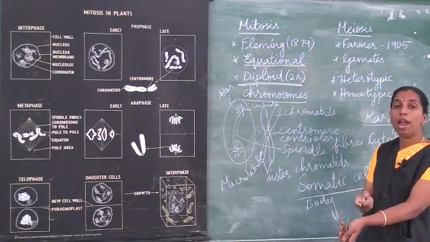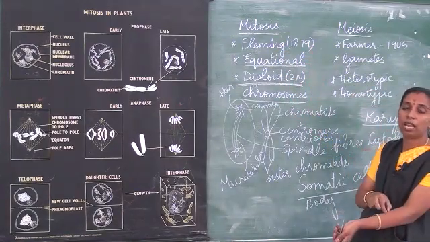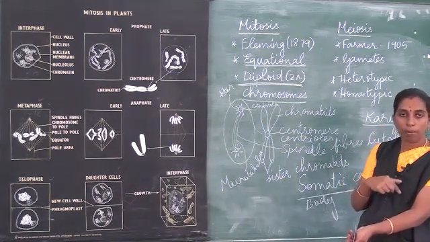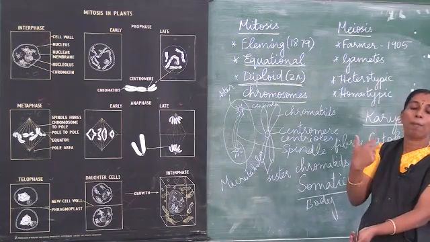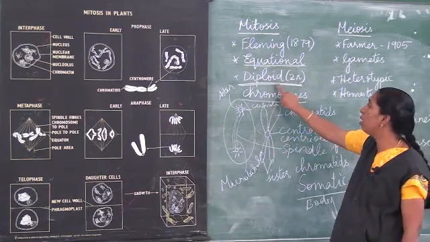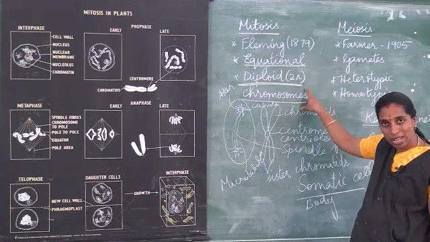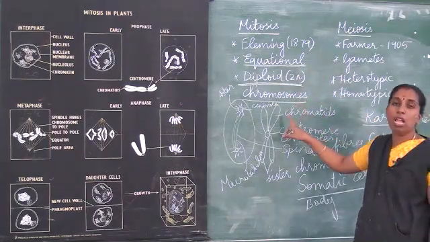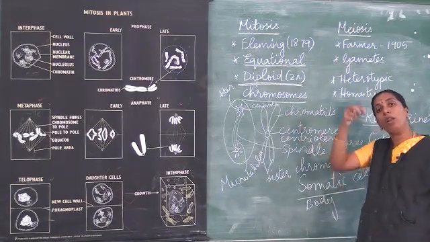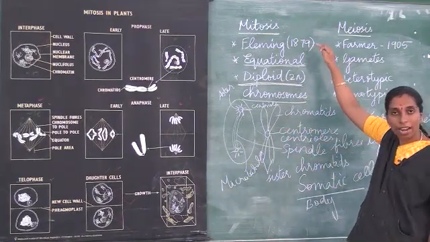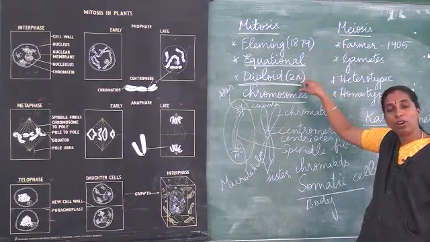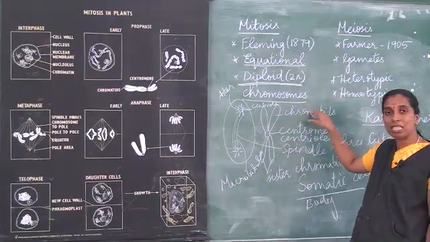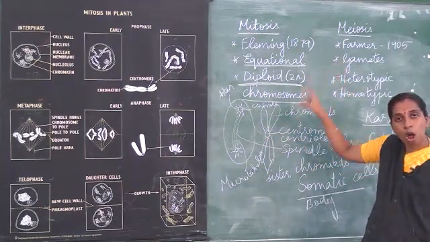In each cell we have a diploid number of chromosomes: one chromosome received from the mother, one chromosome received from the father. We call them maternal chromosome and paternal chromosome. That is why it is called the diploid number of chromosomes. It is always maintained, and it is mainly responsible for our growth. So we develop from a single cell into a larger organism because of this mitotic cell division, which takes place throughout our lifetime, both in plants as well as in animals.